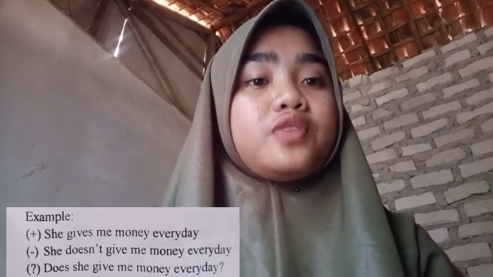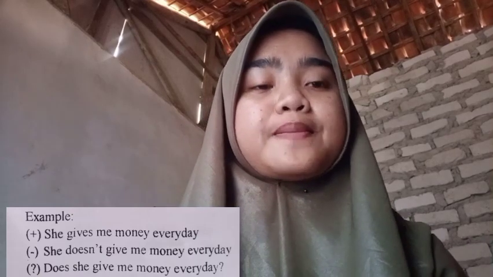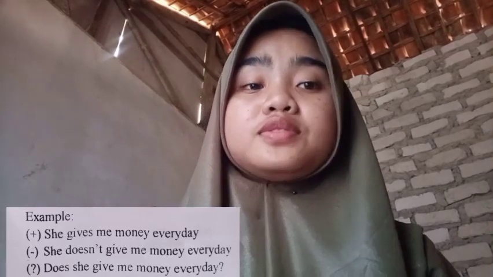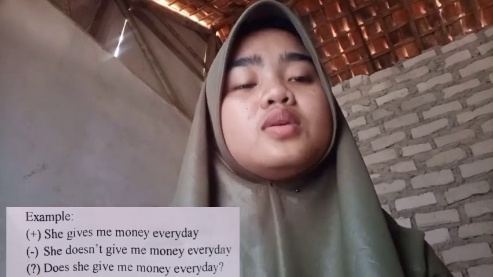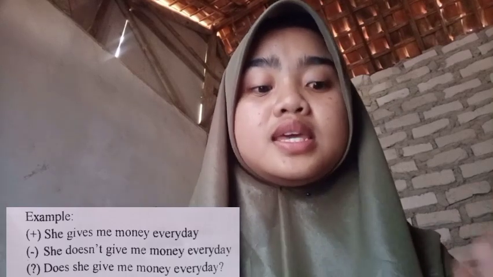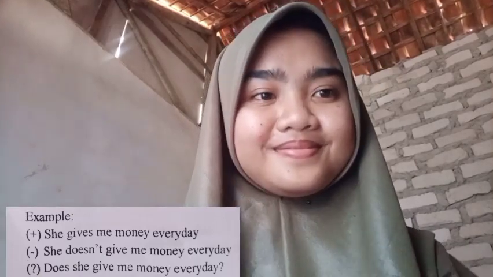Example for the formula: for a positive statement, she always gives me money, and a negative statement is she doesn't always give me money, and the interrogative statement is does she always give me money? To use do or does, I will explain about it. Do for I, you, we, they, and does for she, he, it, or name of person.